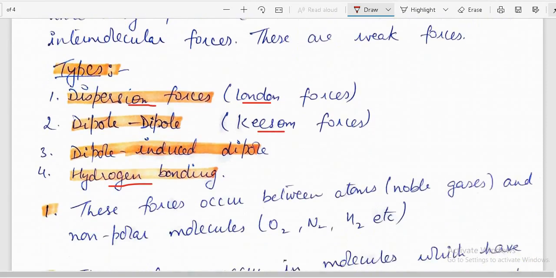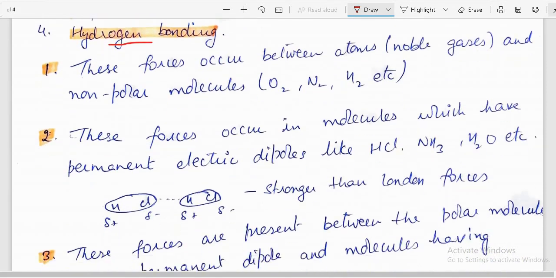In dispersion forces, these forces occur between atoms or non-polar molecules. That is, atoms may be noble gases which exist freely, or non-polar molecules like oxygen, nitrogen, hydrogen. There are bonds present between like atoms, so the electrons remain in between the atoms, so these are non-polar molecules.